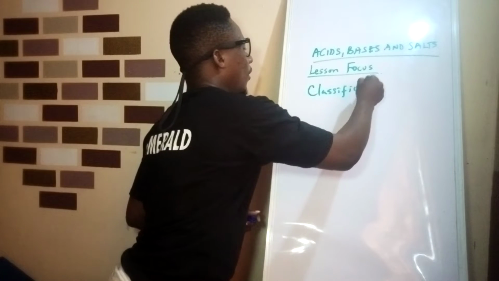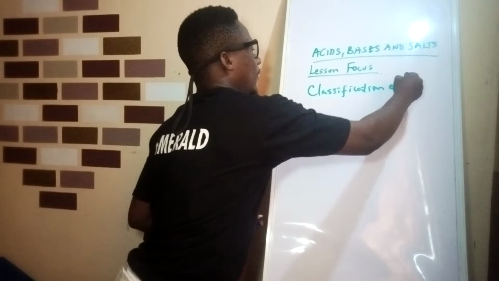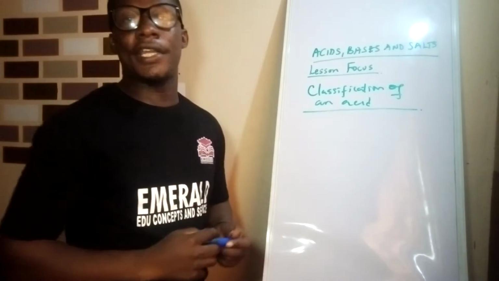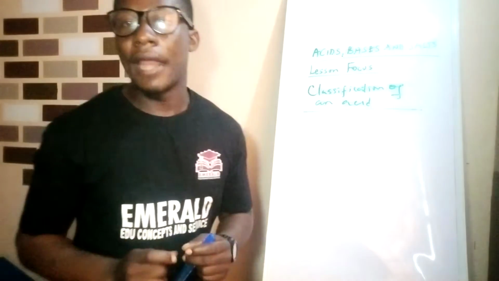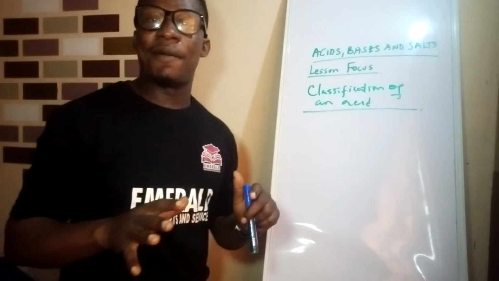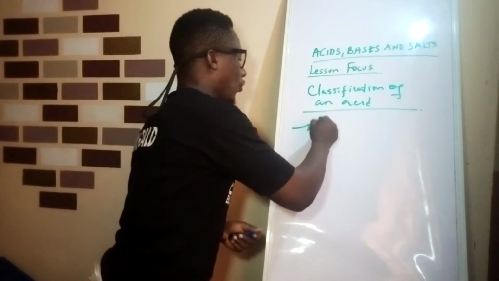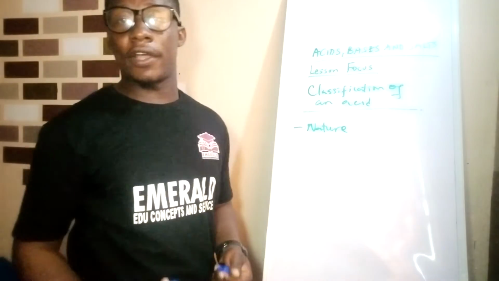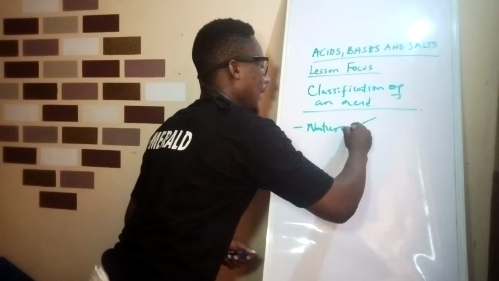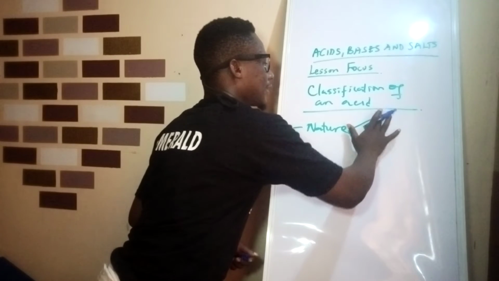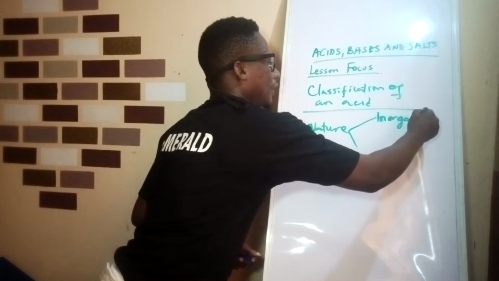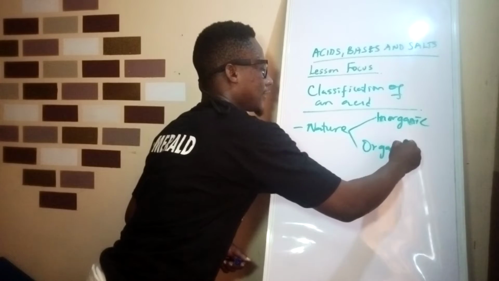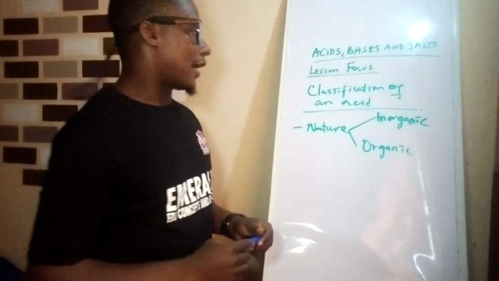Classification of an acid. Acids are generally classified, number one, based on their nature or their occurrence. Acids are classified as inorganic acid and organic acid.